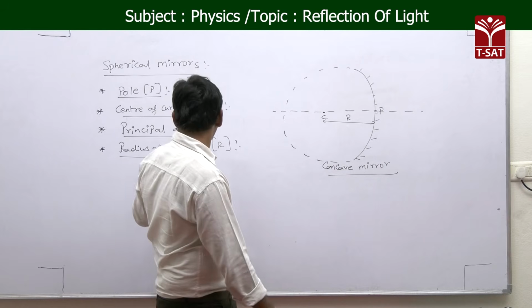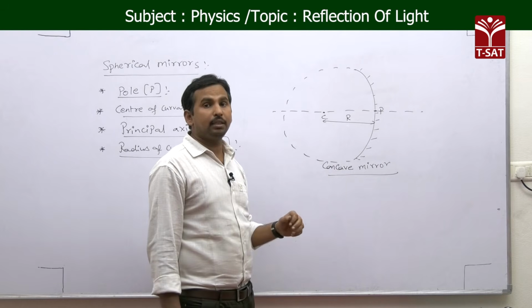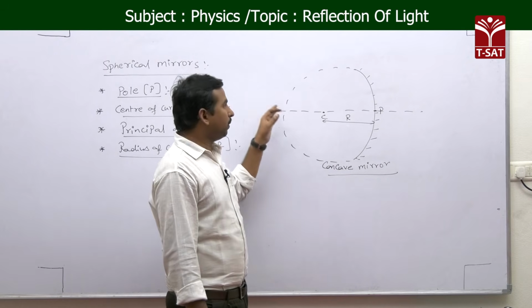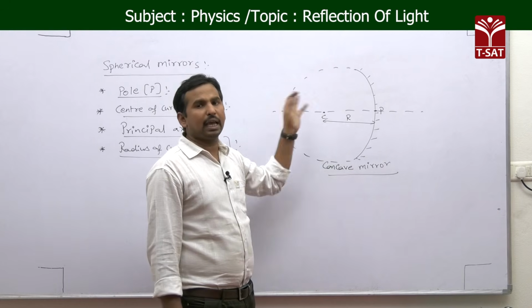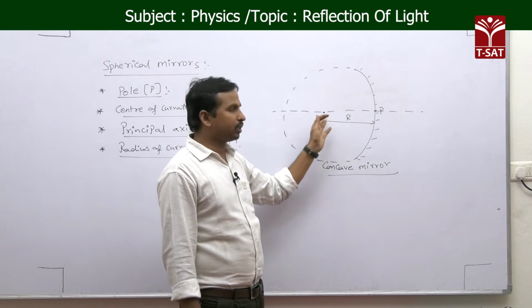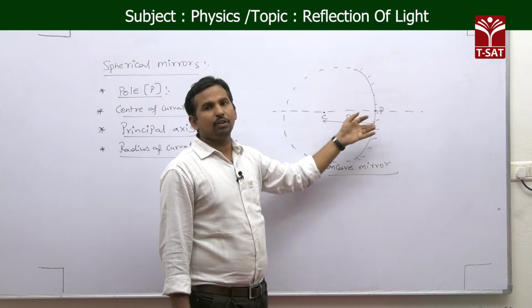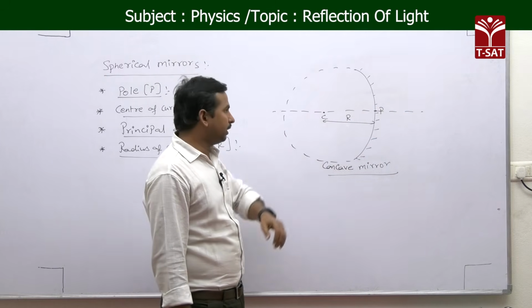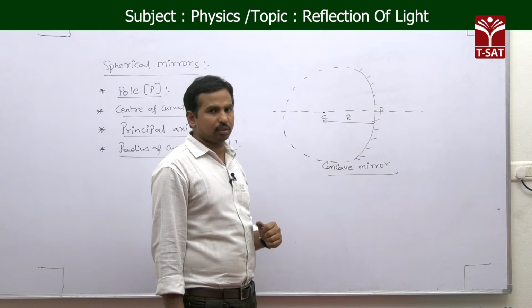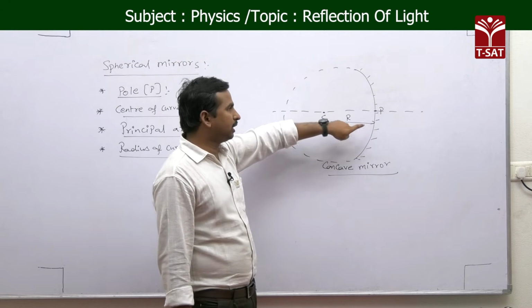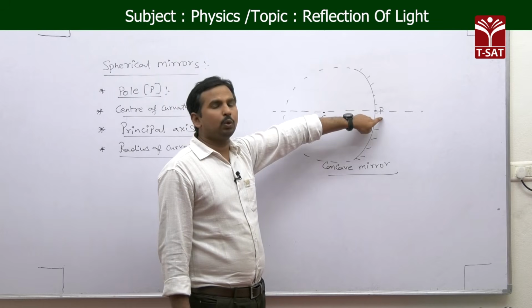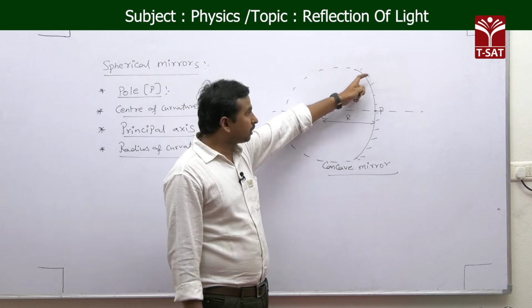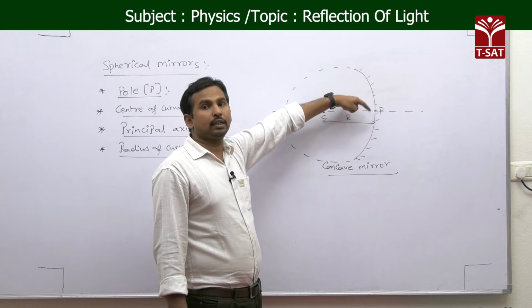Next is the principal axis: an imaginary line passing through the center of curvature and the pole. And next, radius of curvature is the distance between the pole, which is actually on the circumference of this circle here,